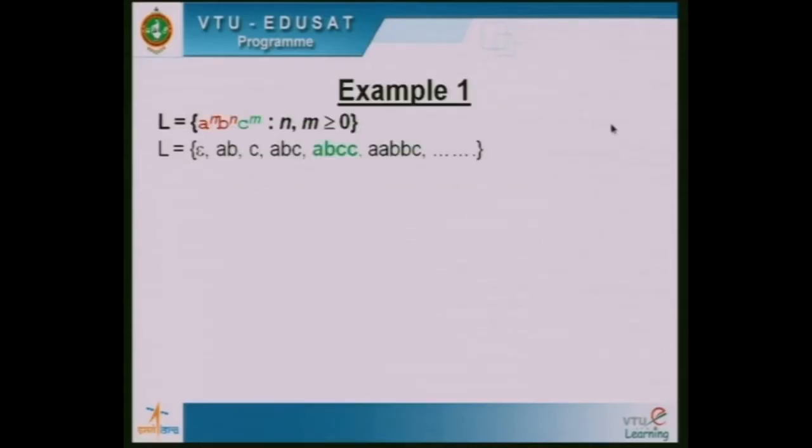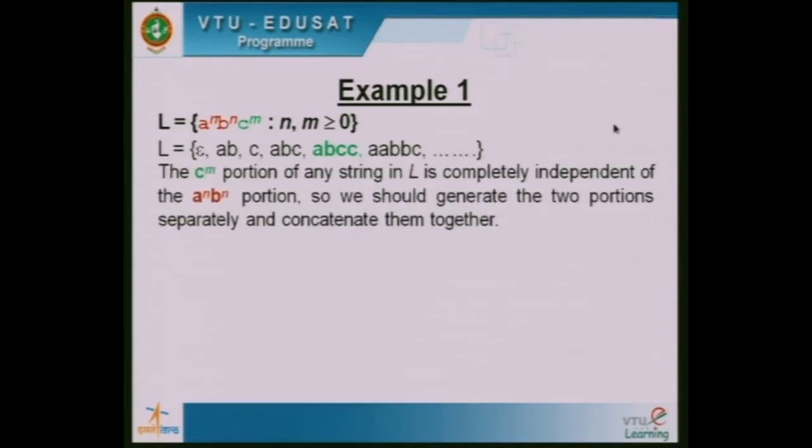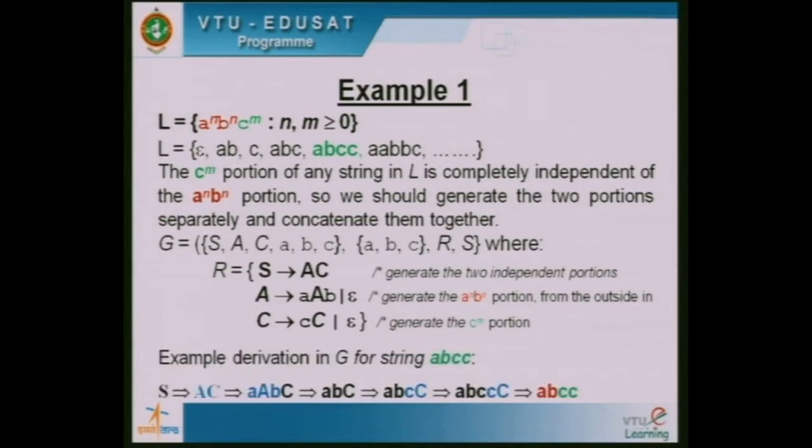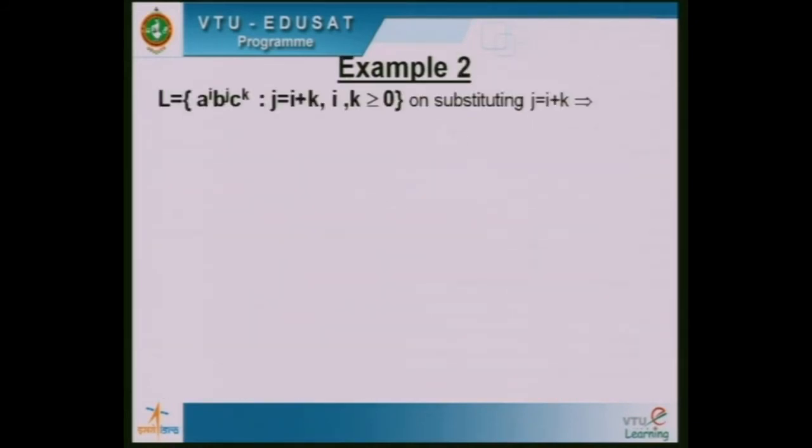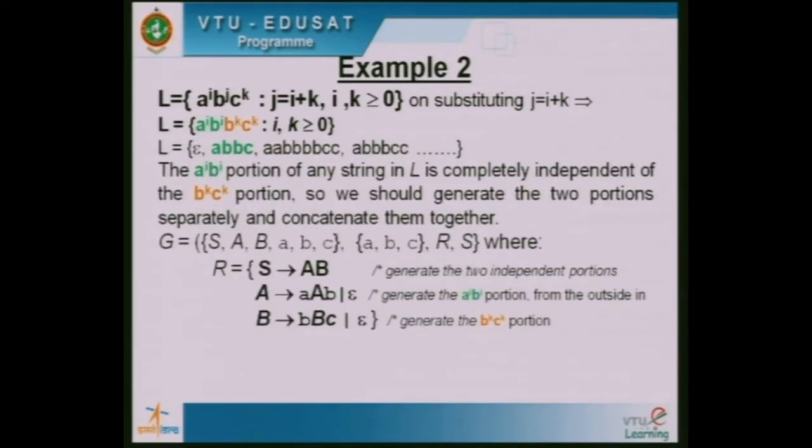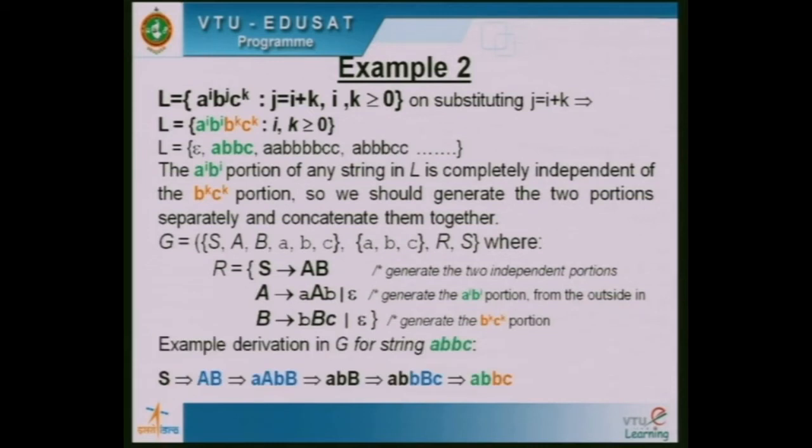These are the languages we discussed just now: A raised to n, B raised to n, C raised to m. We have written the grammar and we have derived a string. Similarly, the next example was A raised to i, B raised to j, C raised to k, where j is equal to i plus k. Here also we concatenated two regions.